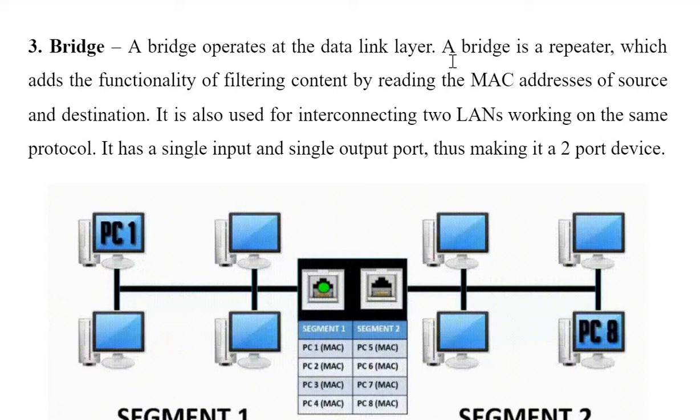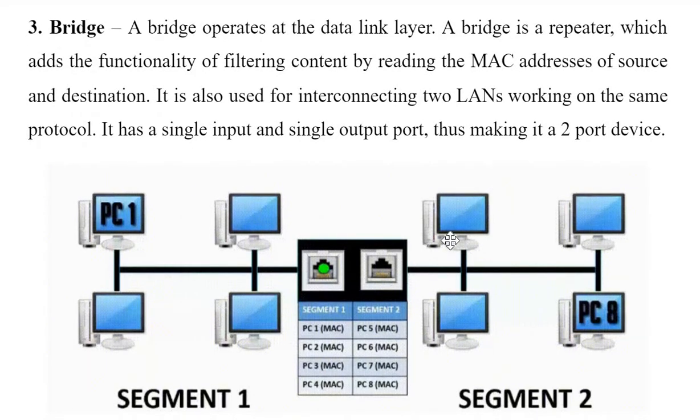So what it does is, for every device connected to a bridge, it maintains a table of all the devices with their MAC addresses. So whenever a frame comes, it checks the MAC address to see whether it belongs to network 1 or network 2. As it is connecting two different LANs having the same protocol, it checks where that frame belongs and sends the packet to that particular network or LAN. Okay, so this is a very nice diagram that I got.